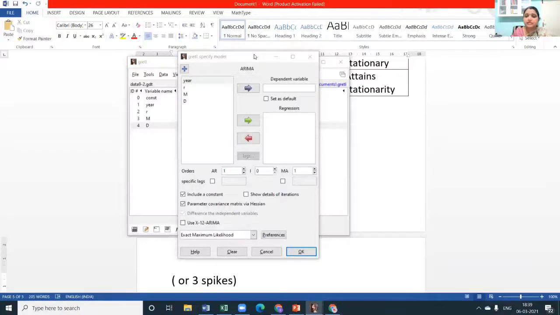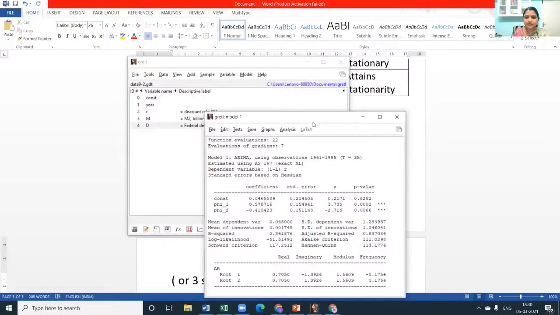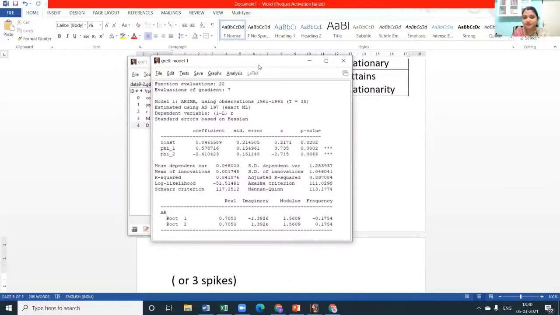Okay. So in this dialog box, pick up the variable which we are concerned with, that is R, and change the AR order to 2, because that we are sure. Change the D value to 1, which by default will be 0. 101 is the default set in this that we are changing. MA I am just changing down to 0 and we'll see. Can we proceed? When we proceed, we find the model to be good.